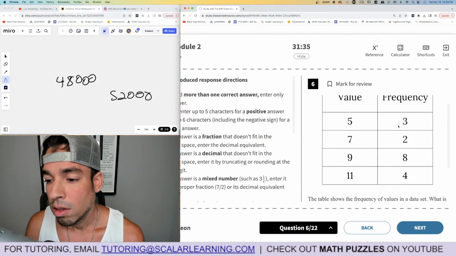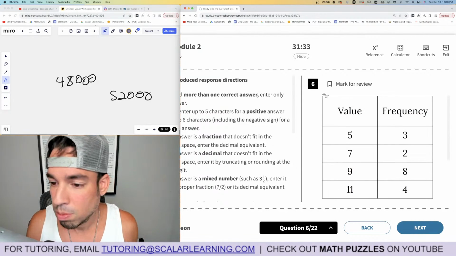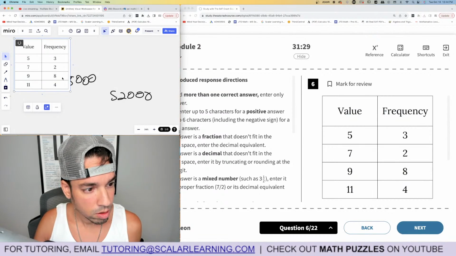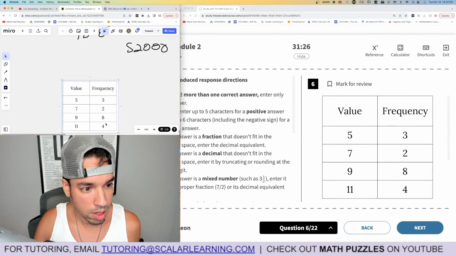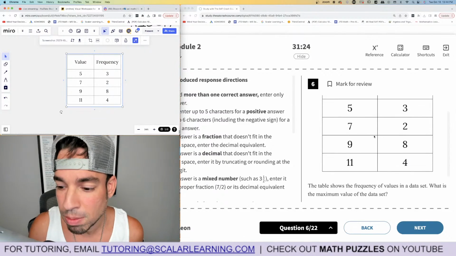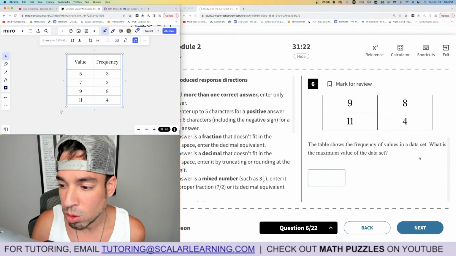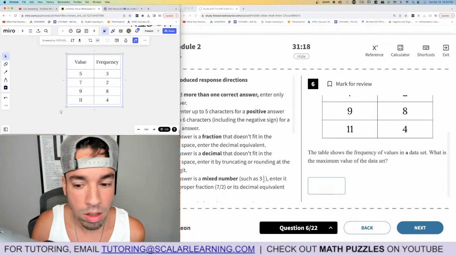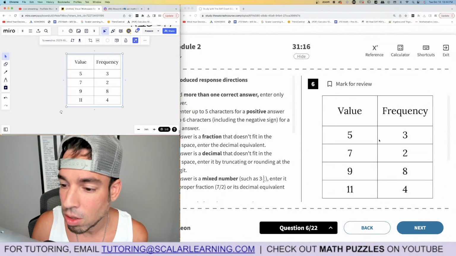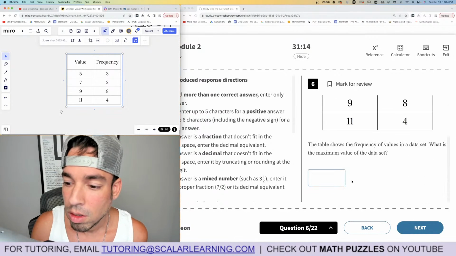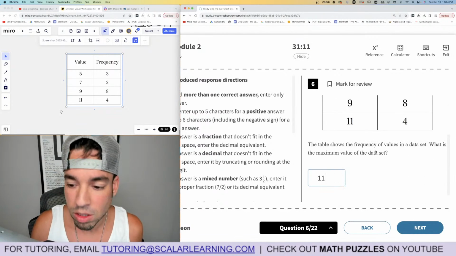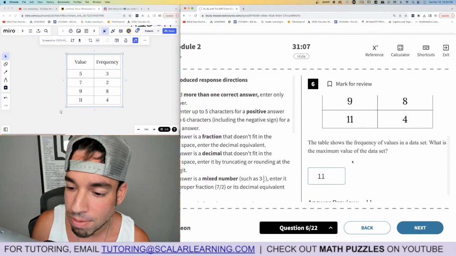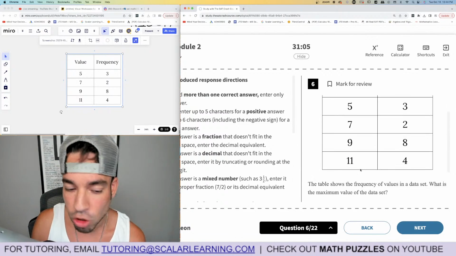Okay. Value, frequency. Let's take this table and pop it over here as we scroll down. One second. I'm doing this copy and paste, obviously, because I'm trying to keep this big so everybody can read it. The table shows the frequency of values in a data set. What is the maximum value of the data set? Oh, this is just max value. 11. It's right there. I think what they're trying to trick you with is frequency. Like, is it 8 or is it 11? It's the max value, so you have to look in the value column and choose the max. Boom, done.